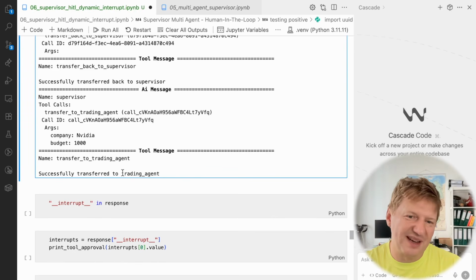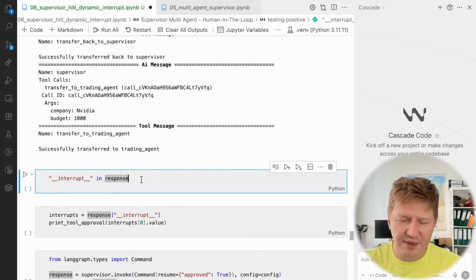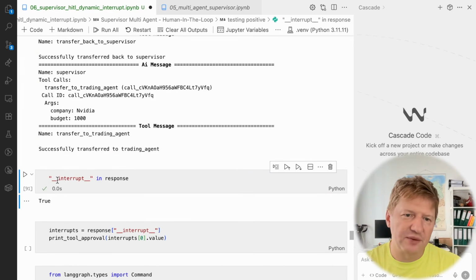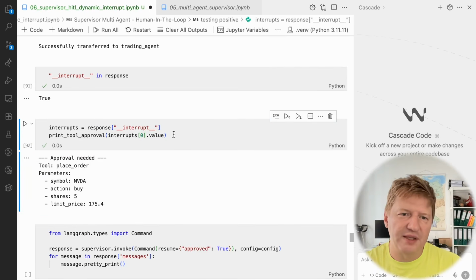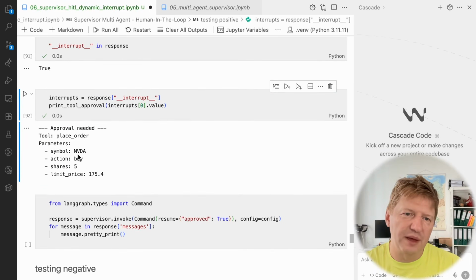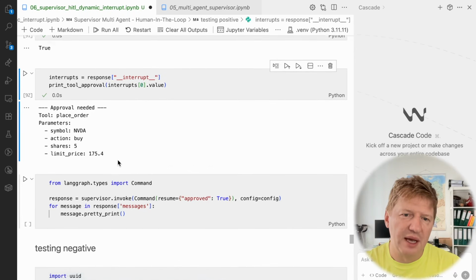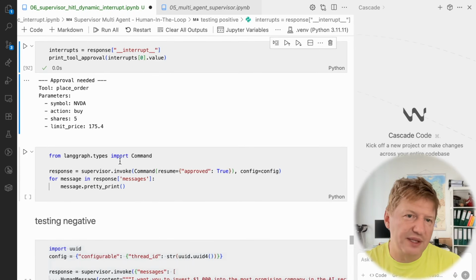But it kind of stopped already on entering the trading agent, and we can double check that yes, it was interrupted, and the approval message for NVIDIA. So we're going to buy 5 NVIDIA stock shares for 175, and well, that's it, right?